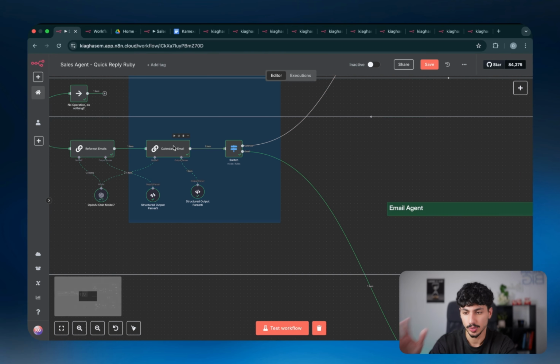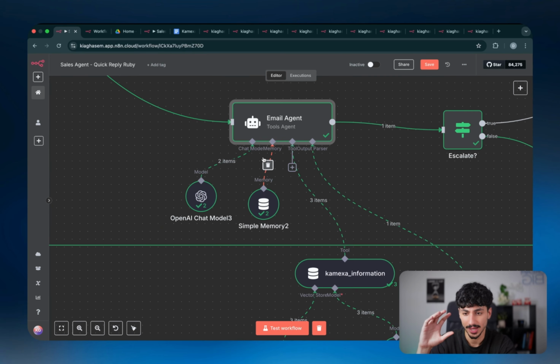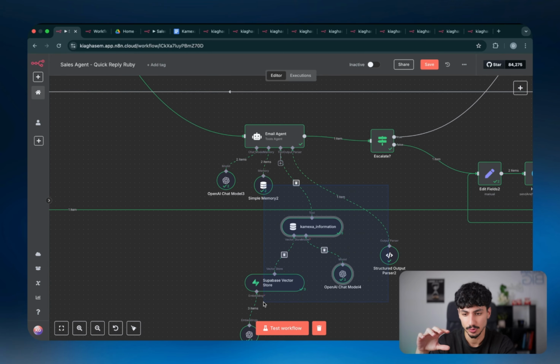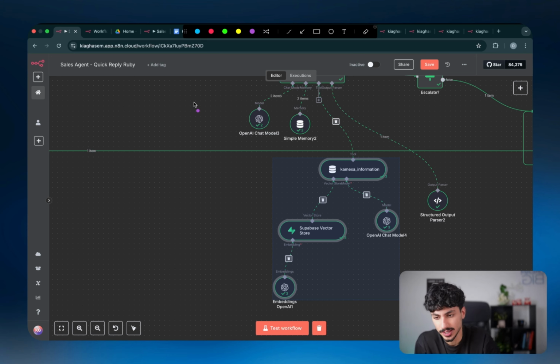So taking a closer look, once we've actually defined that the email needs to go to the email agent, it's going to come down and go to an AI agent that we've defined that has access to a vector database so it can use it with RAG. Now, for those of you guys who don't know what RAG is, there's 2 concepts that you guys can use here. Number 1, it's the concept of RAG. And number 2, it's the concept of CAG.